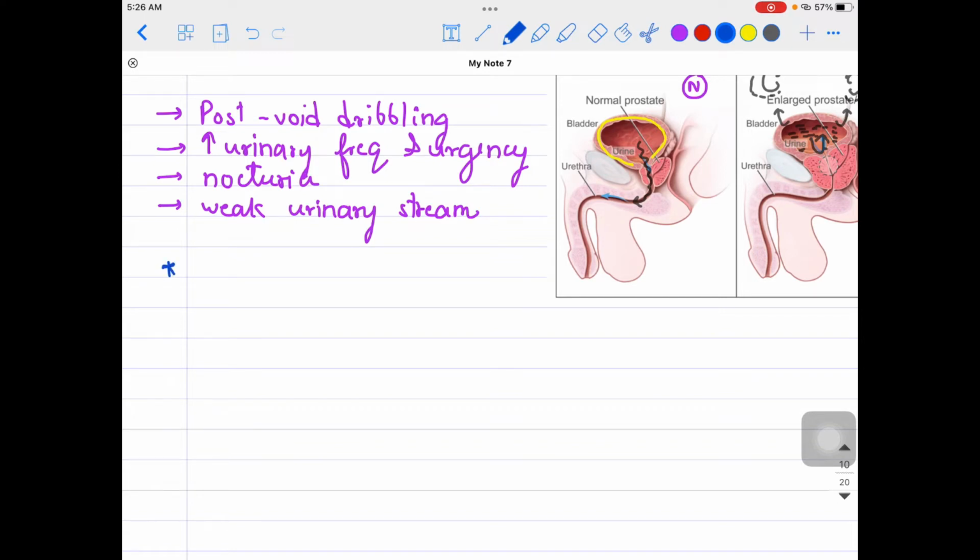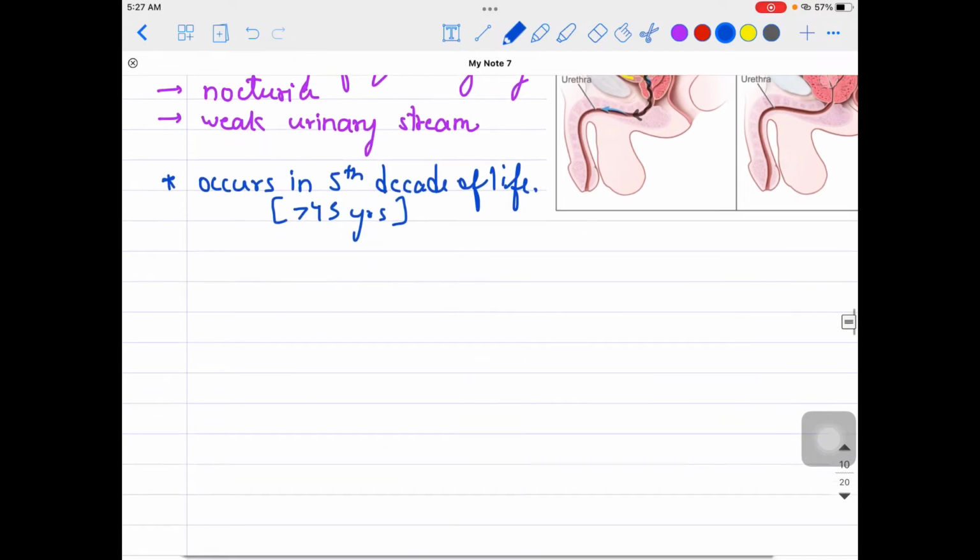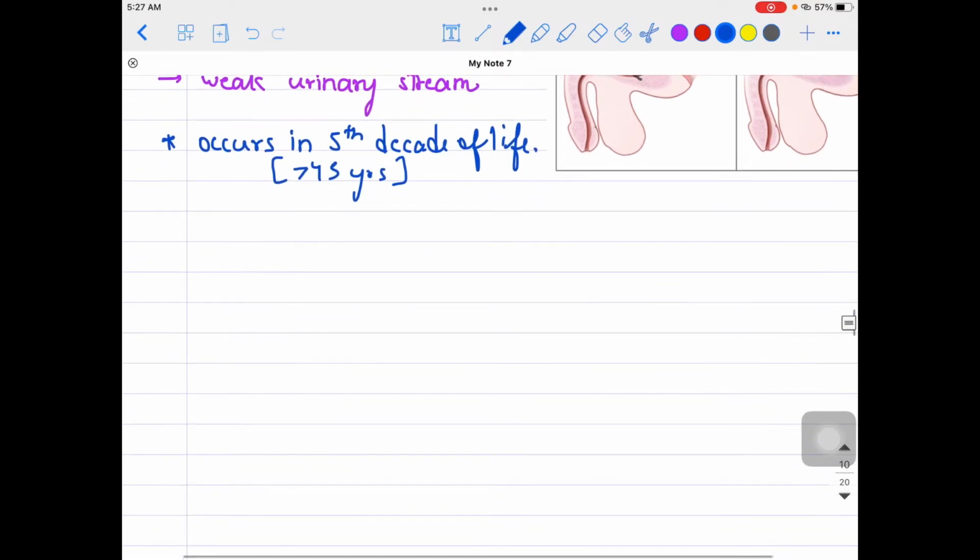if you see the age of these patients, this BPH occurs in the fifth decade of life. What do I mean by that? I mean after 50 years of age, or after 45 years of age. So that would be the age group. The young patient as such will not present with BPH. However, they might, but generally they do not, right? So more than 45 years of age approximately is the age group in which you will be seeing BPH kind of symptoms, right? So that is also one more idea from where you can get, yes, this patient might have BPH.